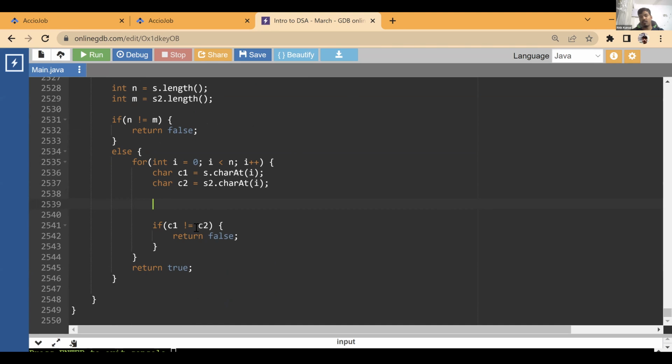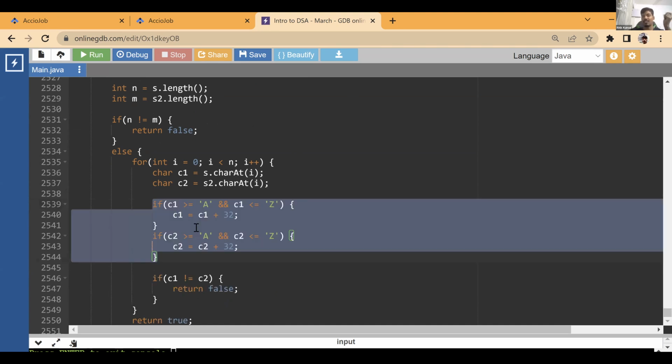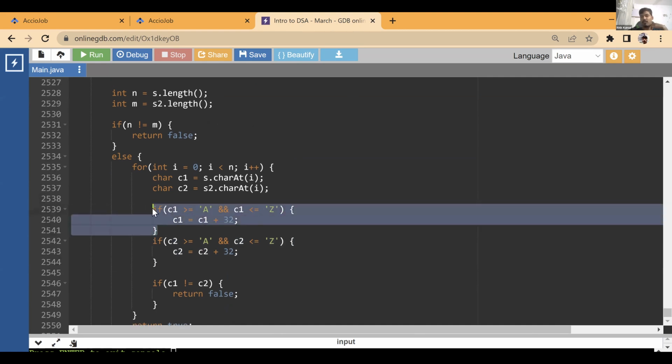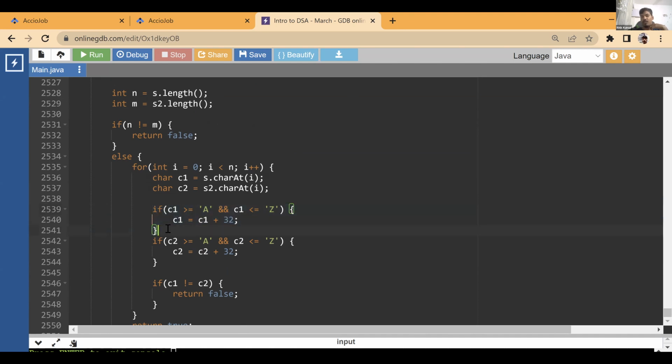In equalsIgnoreCase, we are just adding this logic to ignore the casing. So we are just converting everything into lowercase and comparing it. If they are lowercase, this condition will not be satisfied. So if c1 is a lowercase character, we won't do anything, we'll not alter it in any way. But if it is in the uppercase range, a capital alphabet, then we'll alter it. If it is a number, a special character, or a small case character, we are not going to alter it. We're just doing this for the capital case characters. Understood? Clear?